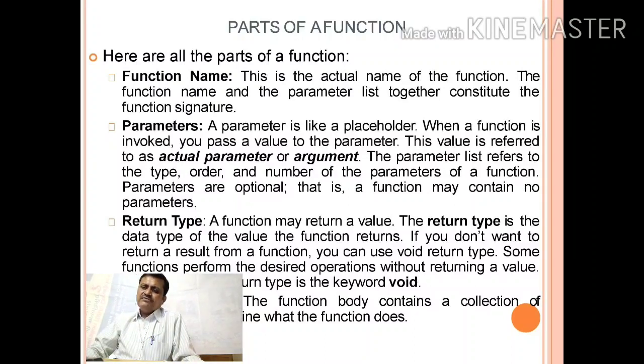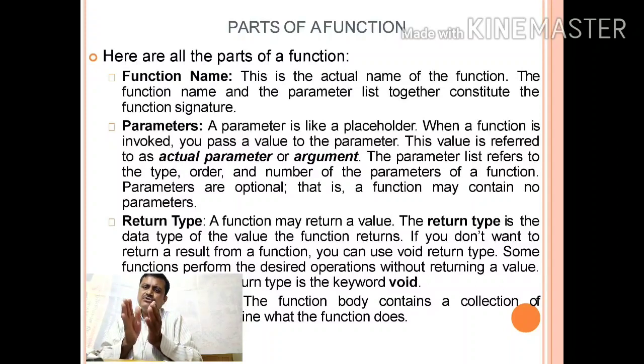Now, the body of the function, the steps. What is going to be calculated, that you have to write in the function body. For example, take an example from our day-to-day life, an example of another function.